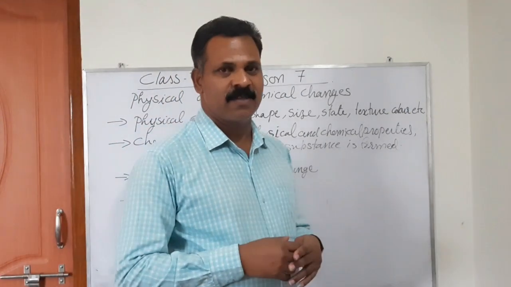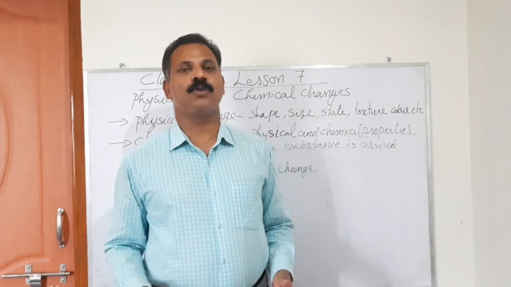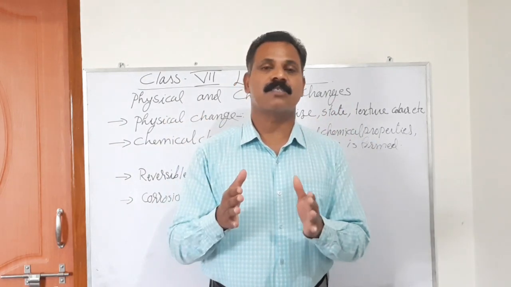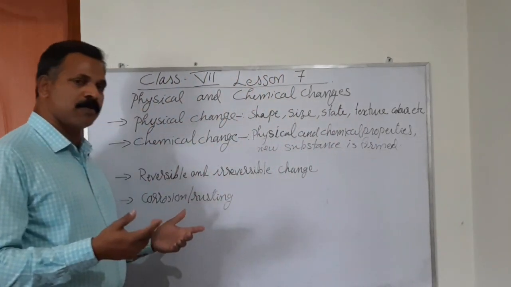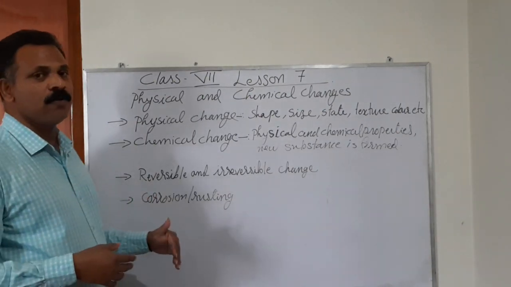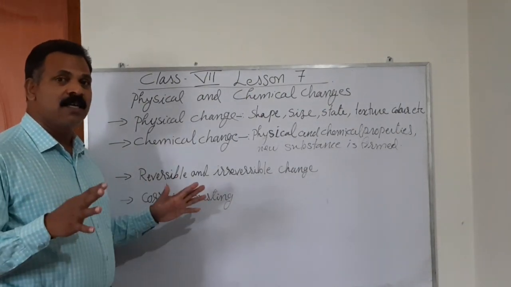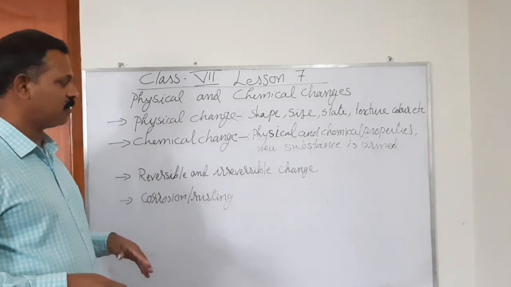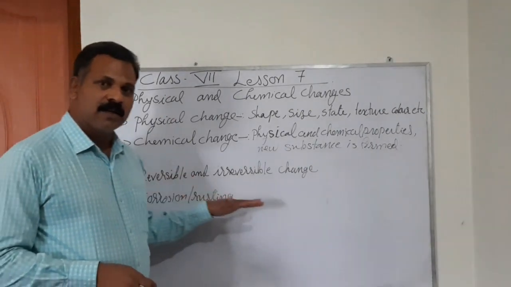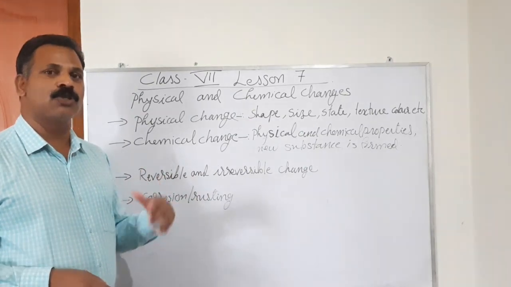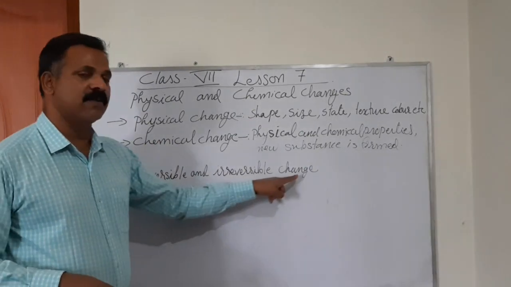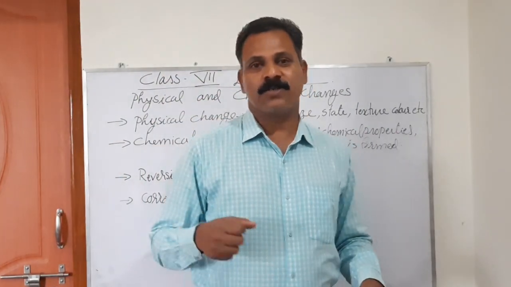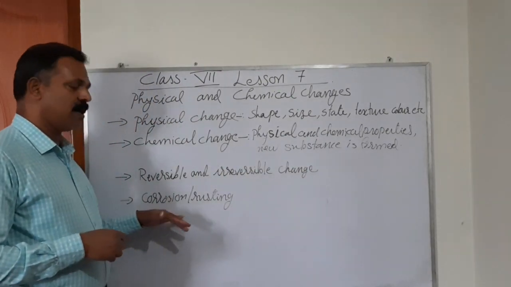How does it take place? Iron molecules interact with moisture and oxygen and turn into iron oxide. It's a chemical irreversible change. So the iron properties are lost. It is turning into iron oxide, releasing all the components and turning into an entirely new substance. That is what is called a chemical change. So the change of iron into rust is a chemical and irreversible change. That iron oxide cannot be brought back into iron again. So this procedure is called corrosion or rusting.